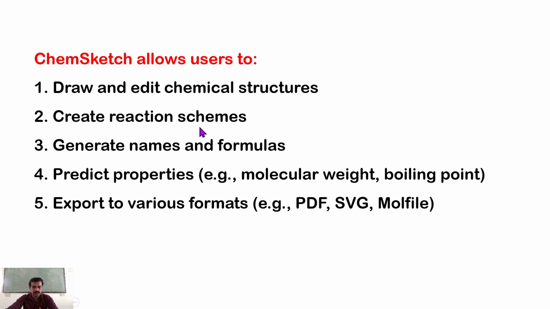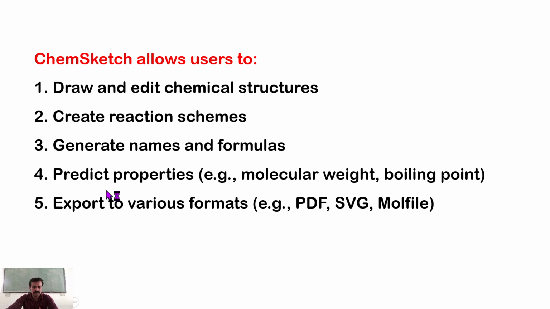The second is to create reaction schemes. Different types of fields regarding chemistry use it: undergraduate students, postgraduate students of MSc, M.Pharm, B.Pharm, likewise, and also other higher seniors working in industry or academia. So third is to generate names and formulas. Names are the IUPAC name, canonical names and other formats and formulas.